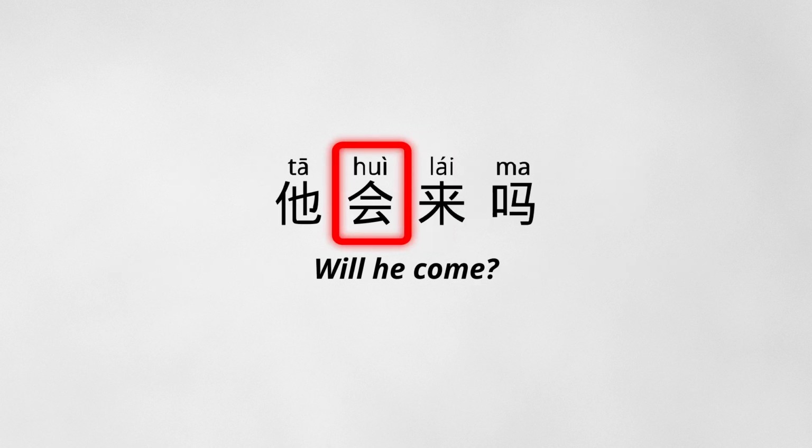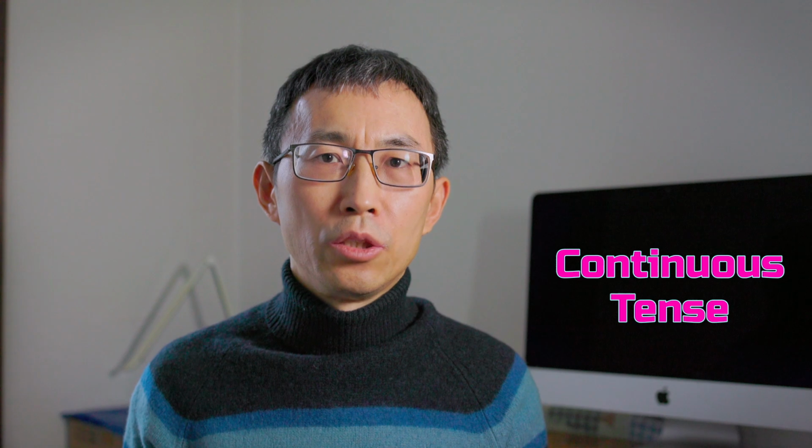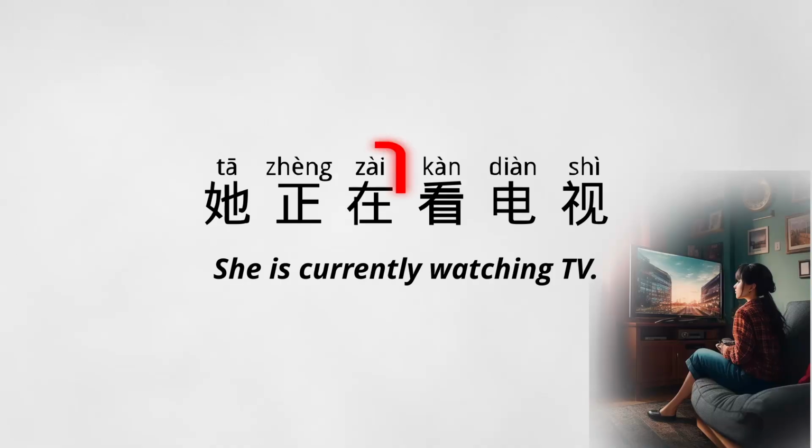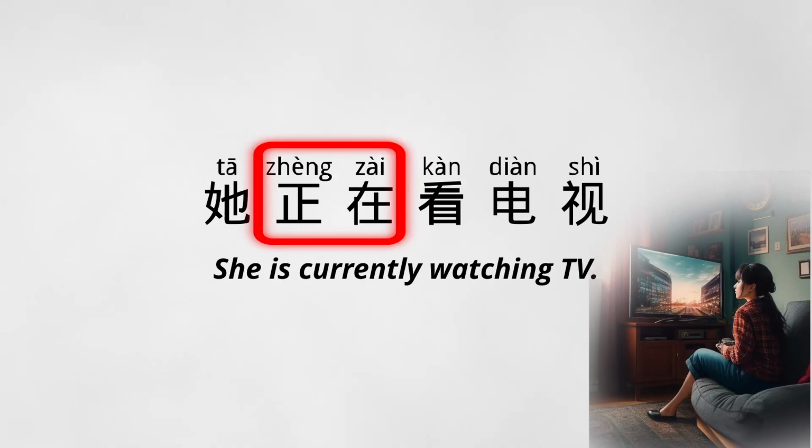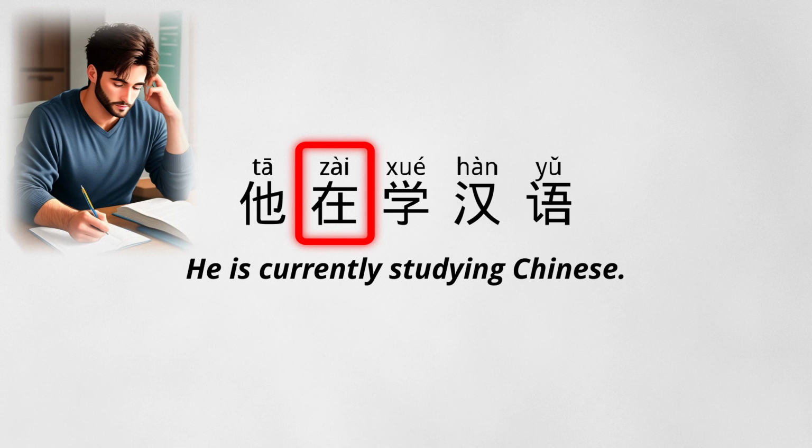他会来吗? Will he come? The continuous tense is used to describe actions that are ongoing or in progress. In Chinese, the continuous tense is formed by adding 正在 or 在 before the verb. For example, 他正在看电视. He is currently watching TV. 他在学汉语. He is currently studying Chinese.